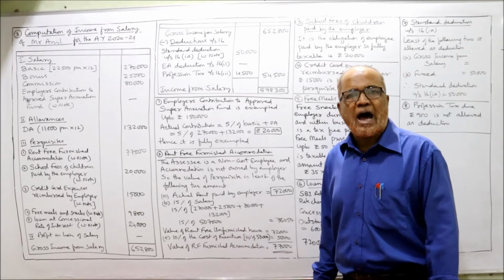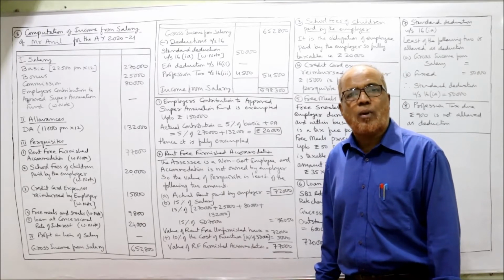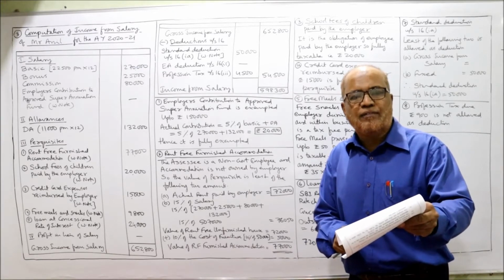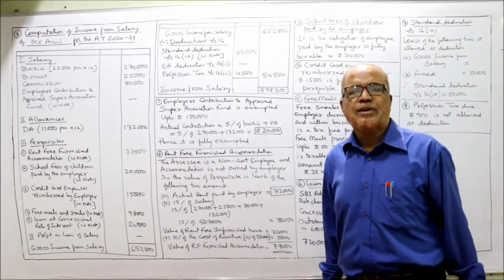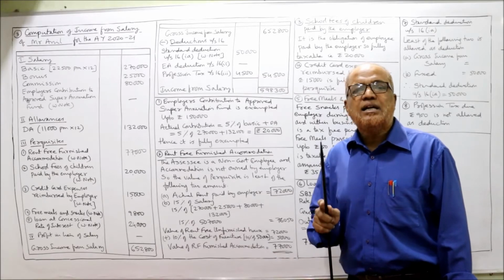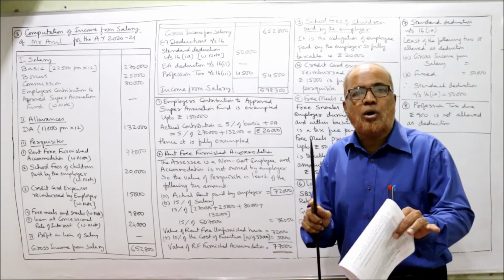To this we have to add 10% of the cost of furniture provided. In the problem the cost of furniture provided is 50,000 and the book value at the beginning of the year was 12,000. We are not concerned with the book value. The Income Tax Act says 10% of the cost of furniture should be taken, not the book value.